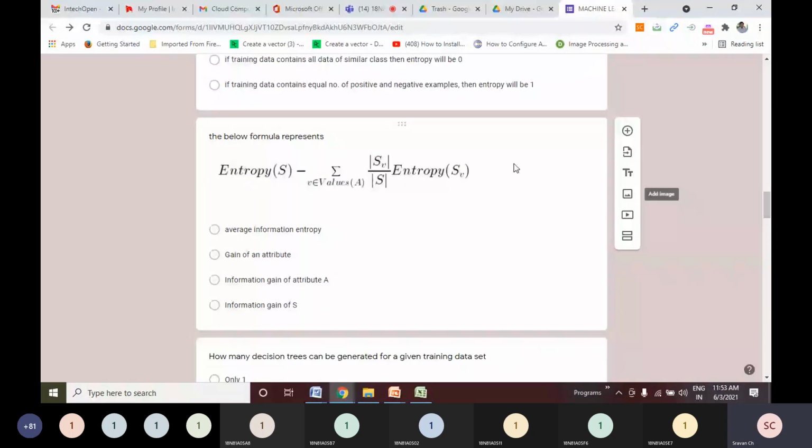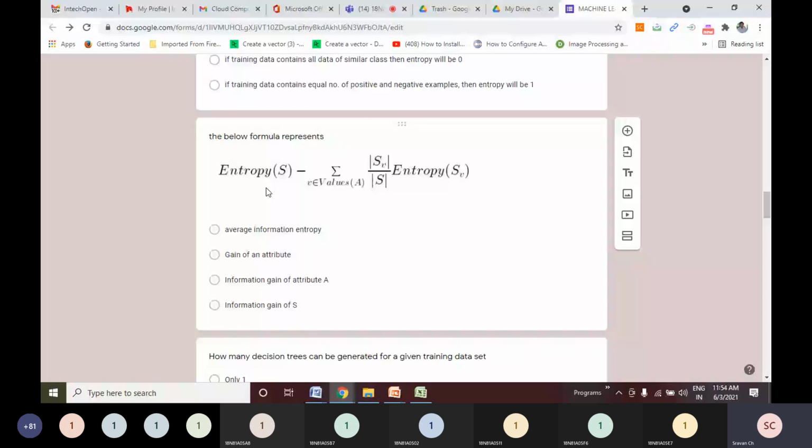Here, entropy of S is the value from where I am going to subtract average information entropy. So before the minus symbol, whatever I have on my LHS is entropy of S, means entropy of the entire data set. So here we will not write S comma A. If you observe our notes and previous example also, here we will not write S comma A. Entropy of S represents entropy of the entire data set.